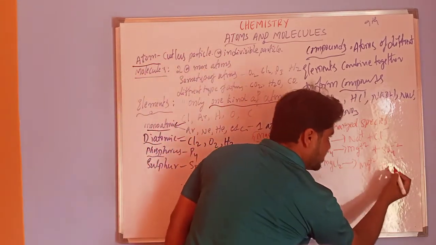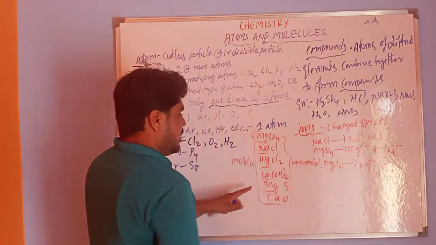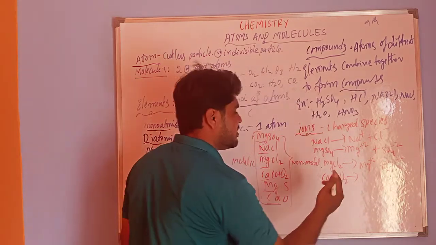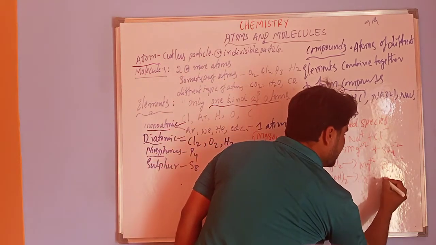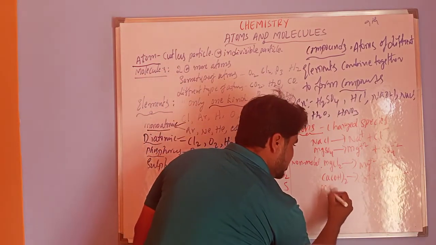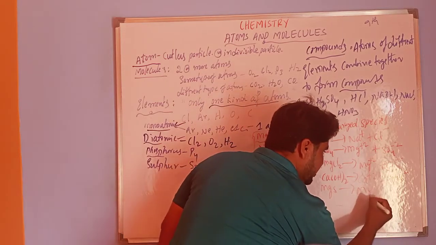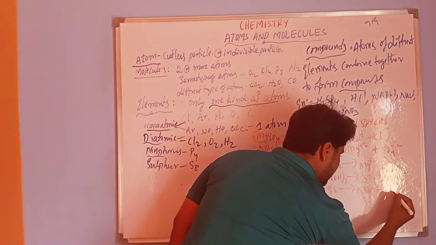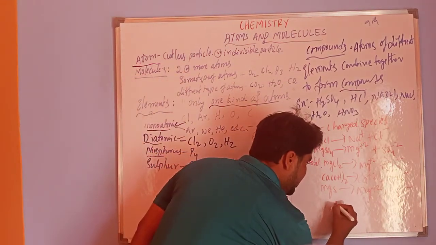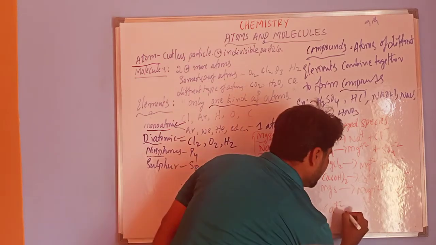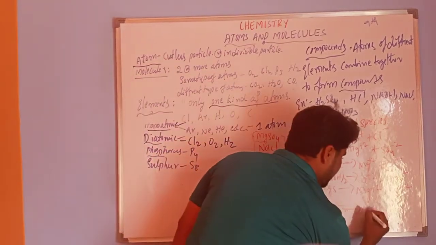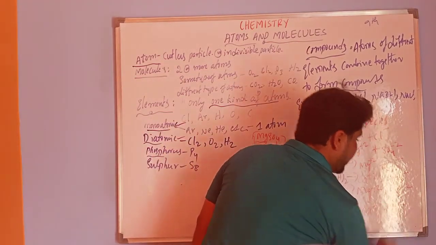Next Ca(OH)2, calcium hydroxide. On decomposition Ca plus 2 plus 2OH minus. Next MgS. On decomposition we get Mg plus 2 plus S minus 2. Next calcium oxide, CaO. On decomposition we get Ca plus 2 and O minus 2.